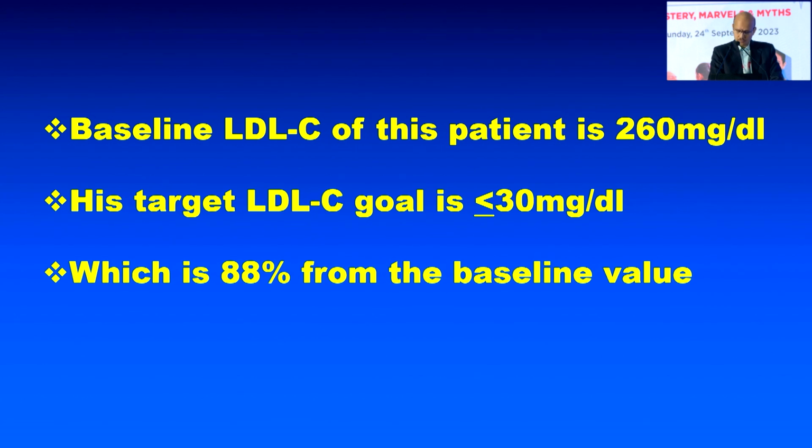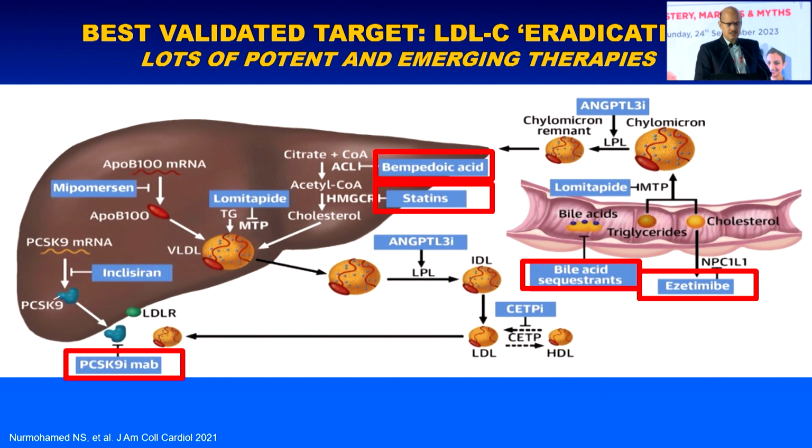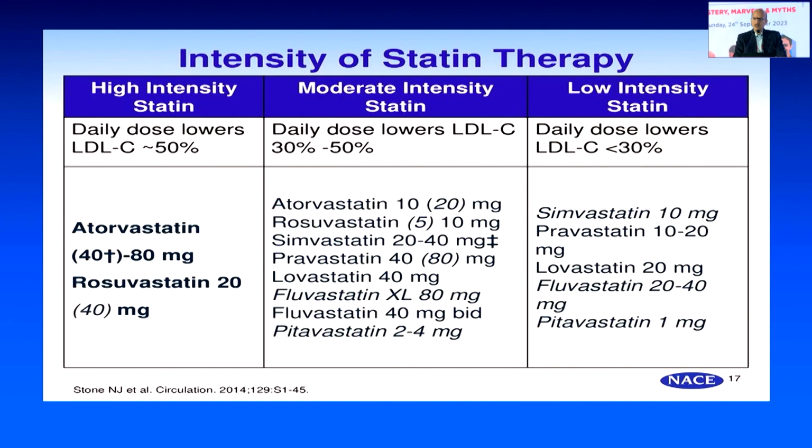Do we have drugs to reduce so much? So let's see what this slide shows. We have the major drugs like statins, age-old statins. Then we have bempedoic acid, ezetimibe, PCSK9 inhibitors, and bile acid sequestrants. Can high-intensity statin reduce this level? High-intensity statin daily dose lowers LDL-c by 50% from baseline. Among the statins, only atorvastatin and rosuvastatin come in this group. Atorvastatin 40 to 80, rosuvastatin 20 to 40 milligrams come in this group. So obviously, LDL-c below 50, we cannot reduce with high-intensity statin alone.